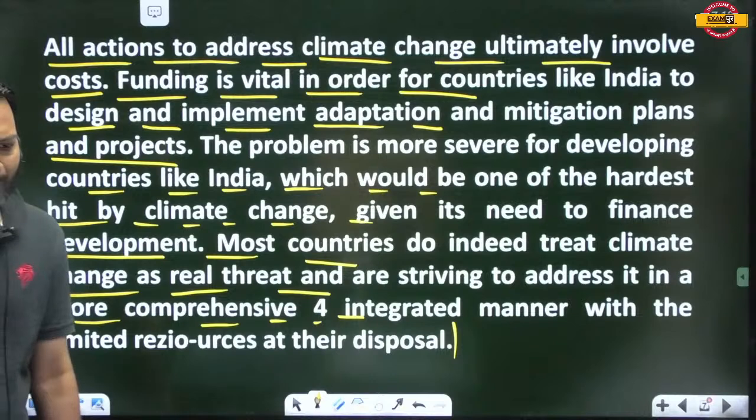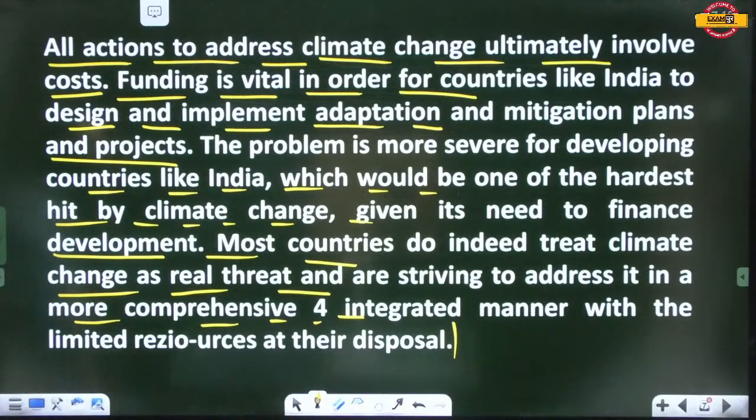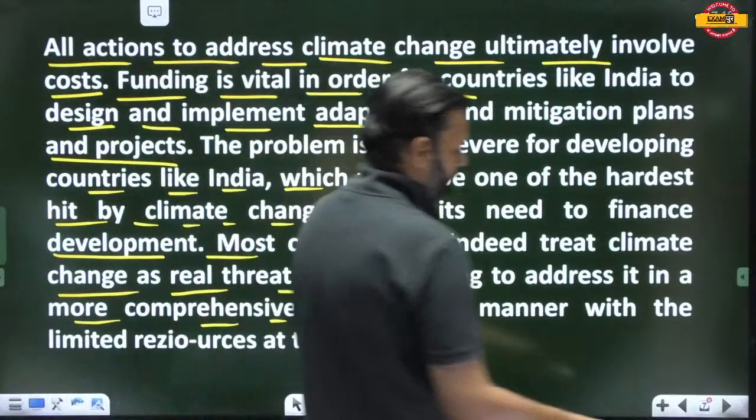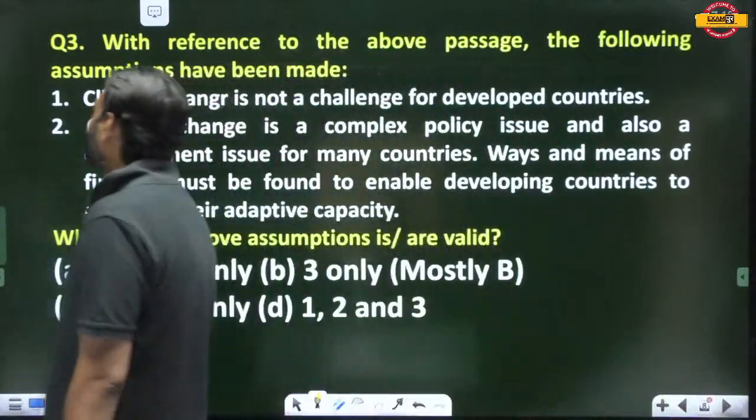Now, read this passage and then answer the questions. Read this passage once, then we'll go towards the questions. So here we have questions.